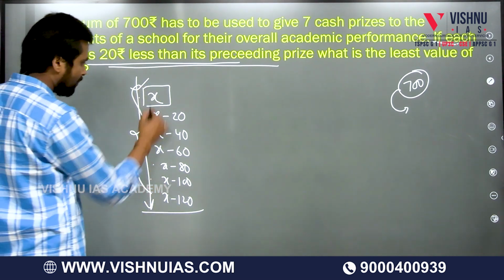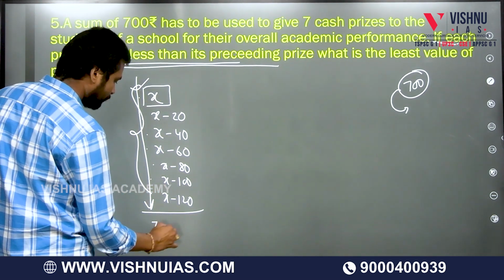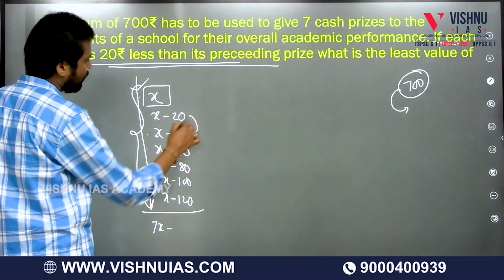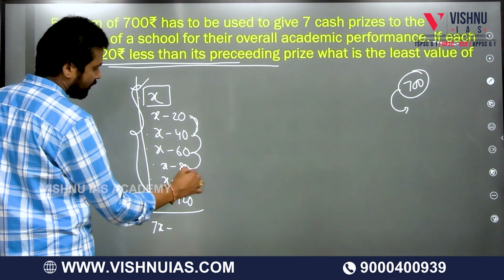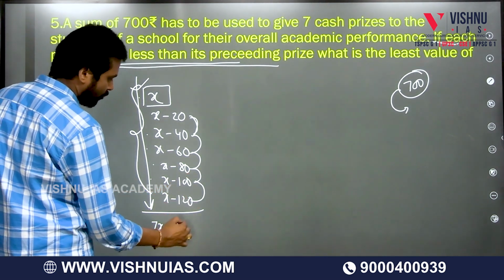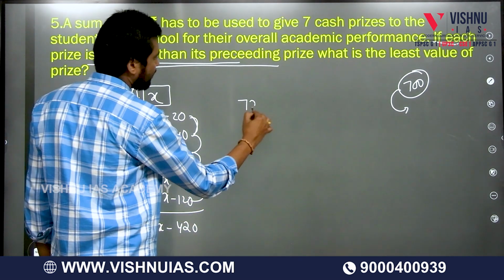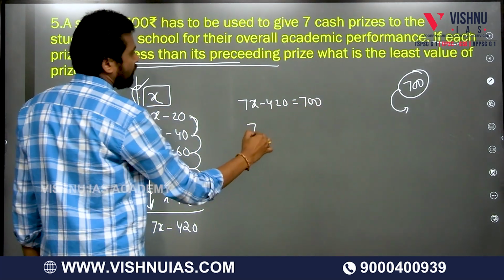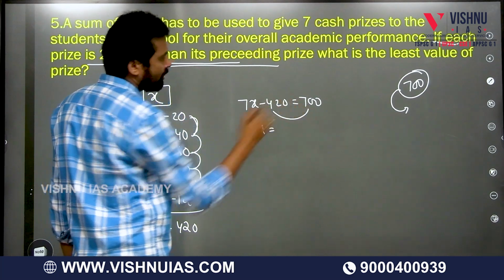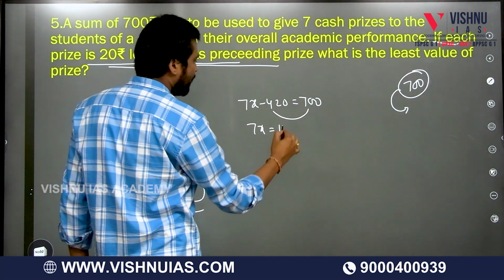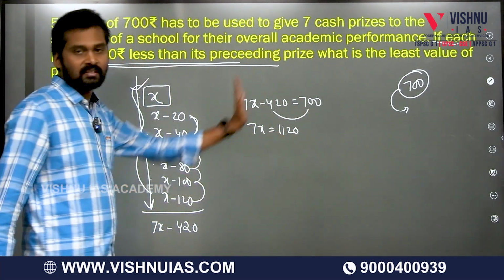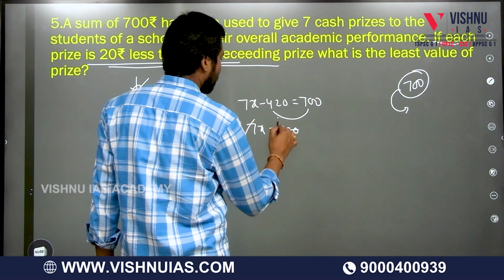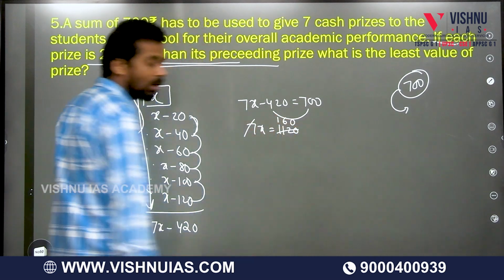Now you add these values: 7x, minus 20, 40, 60, 80, 100, 120, which adds up to 420. So 7x minus 420 is equal to 700. 7x is equal to 700 plus 420, which is 1120. 7 1s are 7, 7 6s. X value is equal to 160.